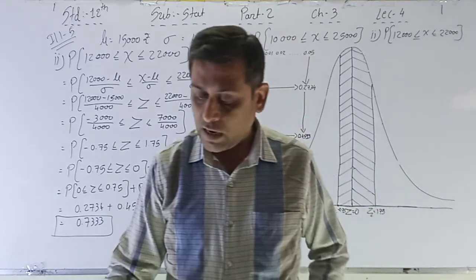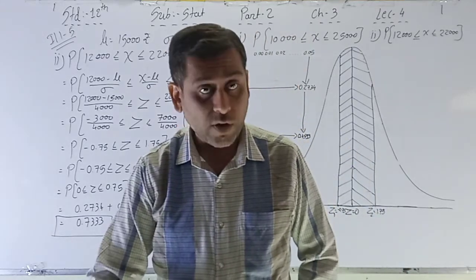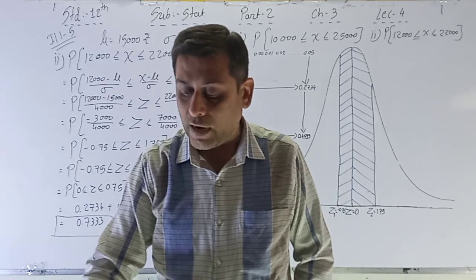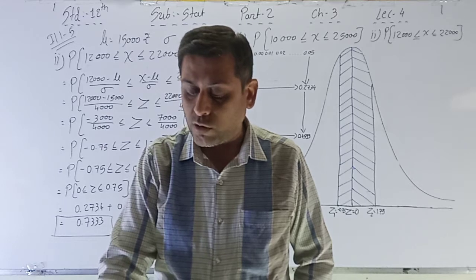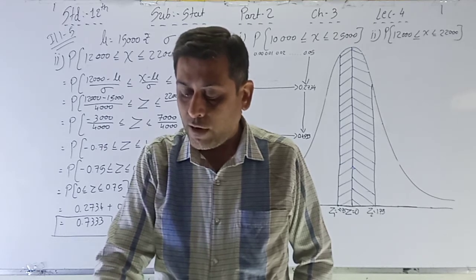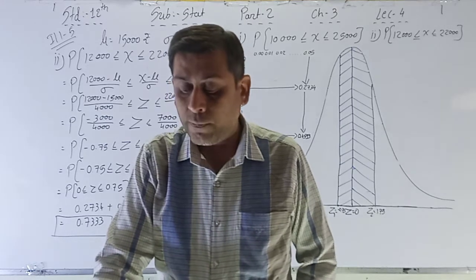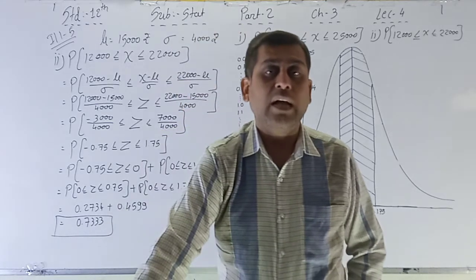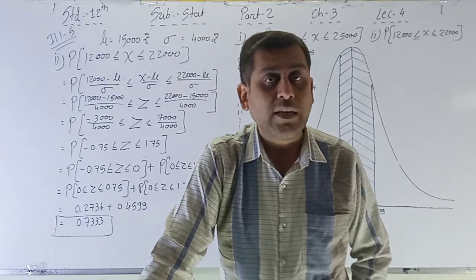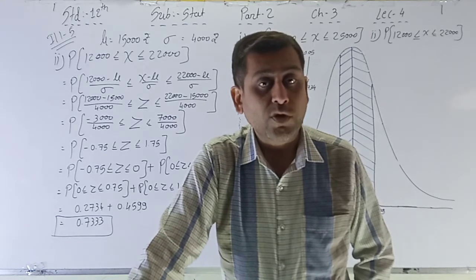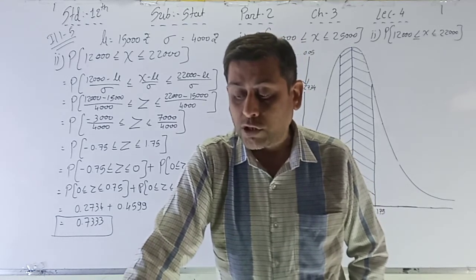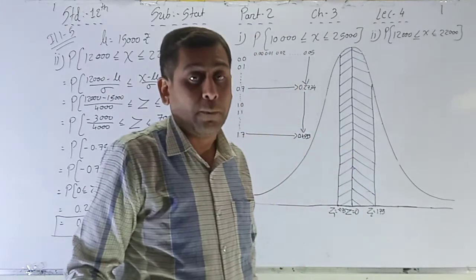I'm reading the question. If the worker is selected at random, find the probability that his monthly income is between 10,000 to 25,000. And second point, find the percentage. See here, in the first question the answer is only probability, that is 0.8882, right? But the second question, read the second question: find the percentage of workers having monthly income.